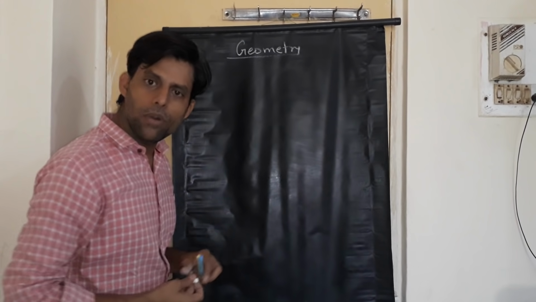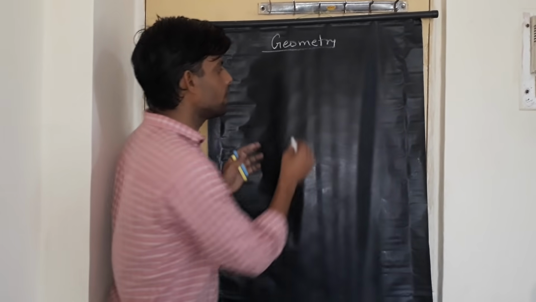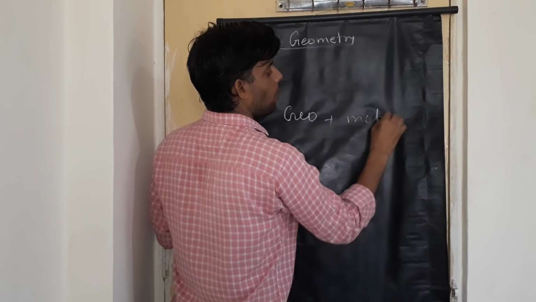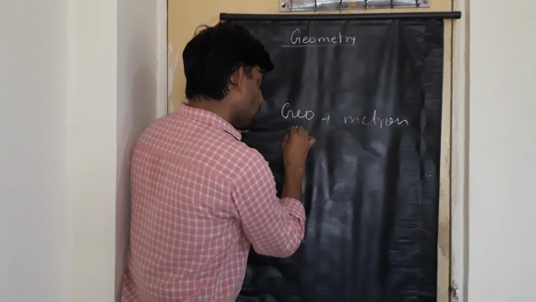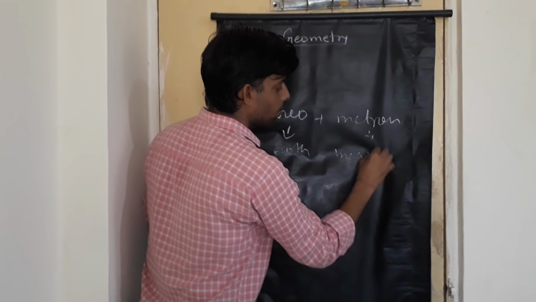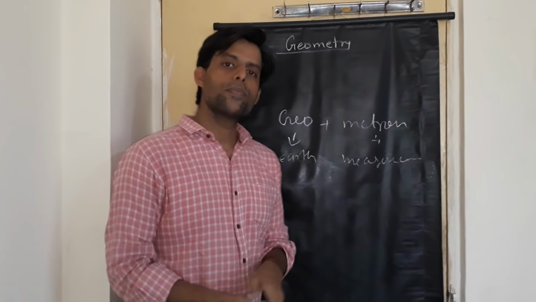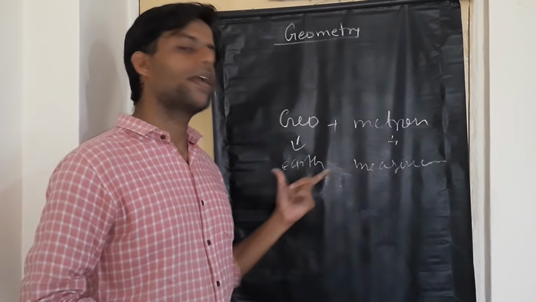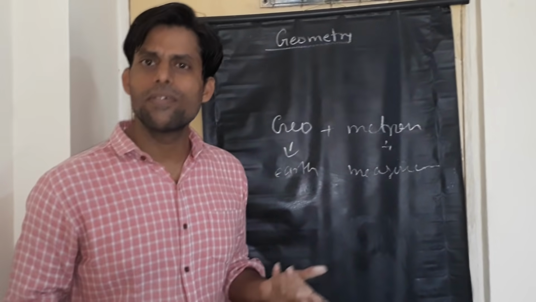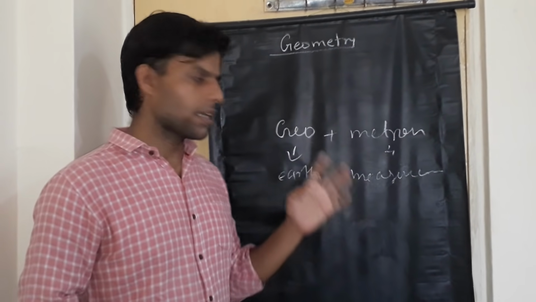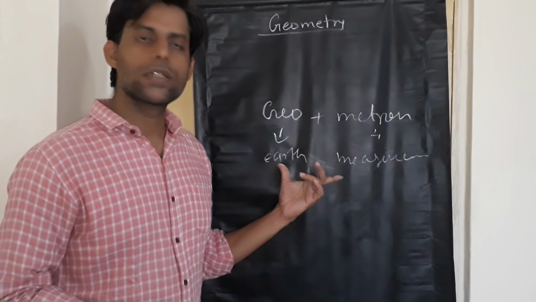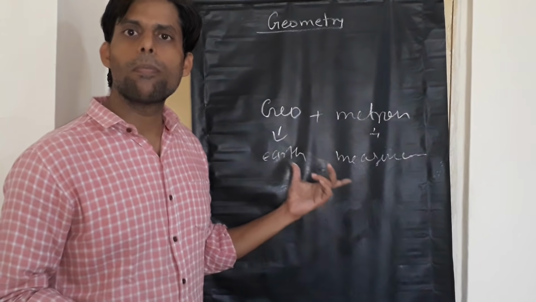Now geometry is a word that has been derived from two Greek words, geo and metron. Geo means earth and metron means measurements. So ultimately geometry is nothing but measurement of earth. When we say measurement of earth, people might think what was the need for measuring the earth. It's a long story behind that. It basically means measurement of the earth, that means measurement of part of land.